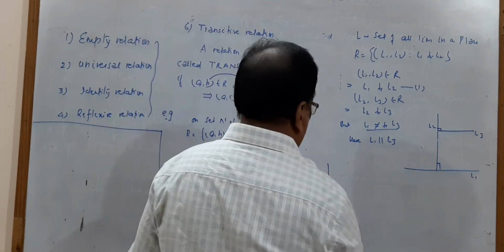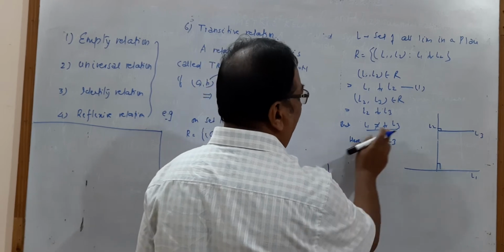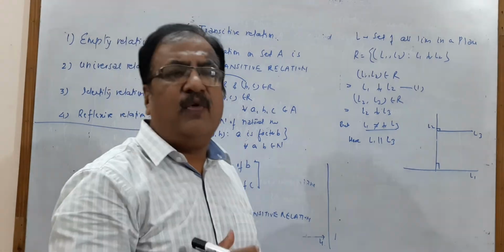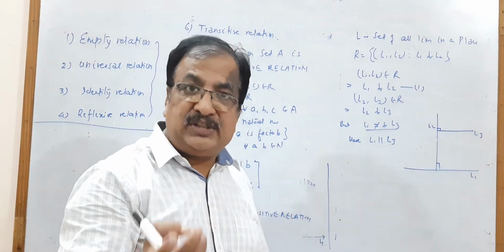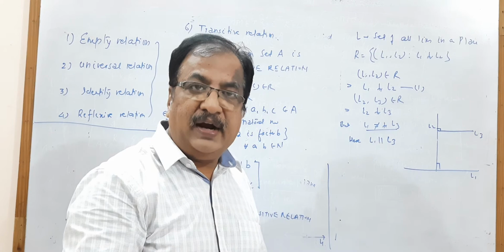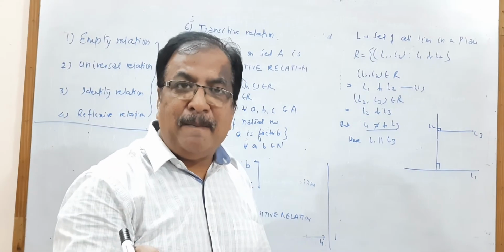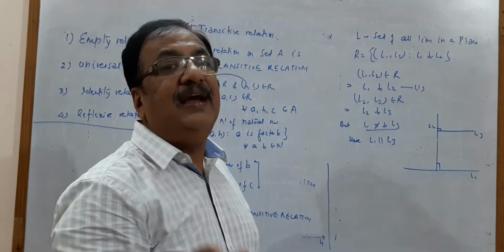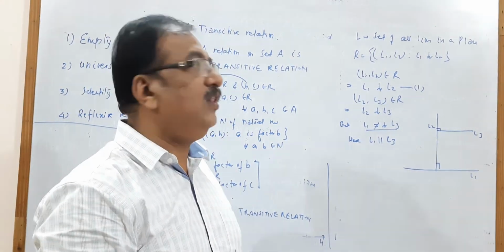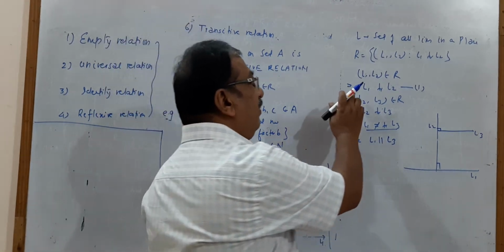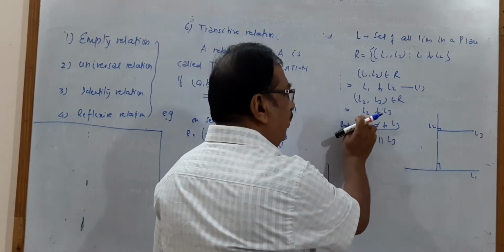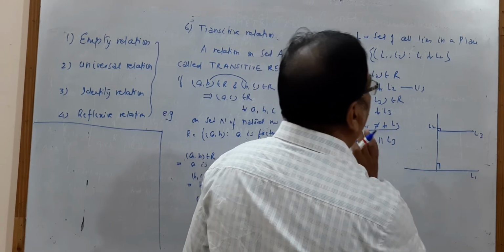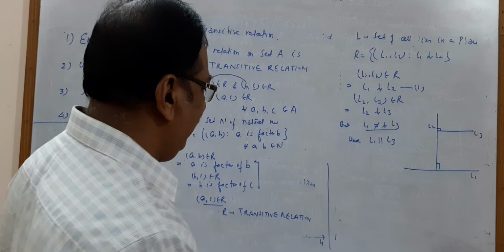But on the other hand, if L1 and L2 are related such that L1 is parallel to L2, it would have been a transitive relation, because L1 parallel to L2 and L2 parallel to L3 implies that L1 is parallel to L3. But in the case of perpendicularity, it is not a transitive relation, because L1 perpendicular to L2 and L2 perpendicular to L3 implies L1 is not perpendicular to L3, but L1 is parallel to L3. It is quite obvious from this figure.